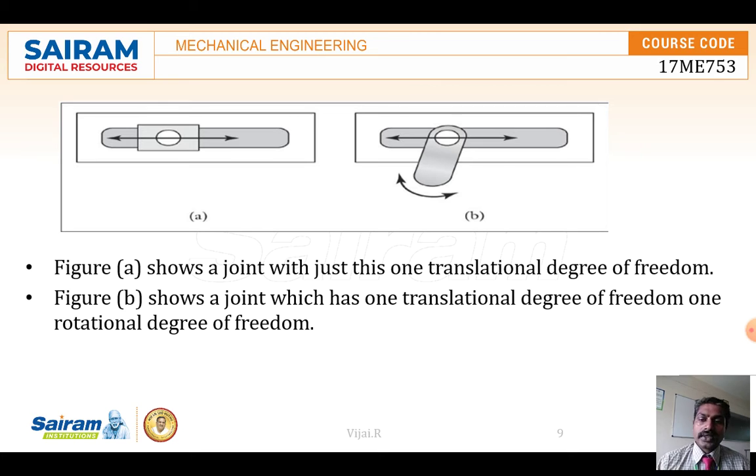In this case, you can see a slider mechanism where the slide can move only in the x-axis, so it can move linearly, but it cannot rotate, in diagram A. As well as in B, you can see a joint which has one translational degree of freedom with one rotational degree of freedom. So here in B, rotation is also a possibility, by using a rotational link over here.